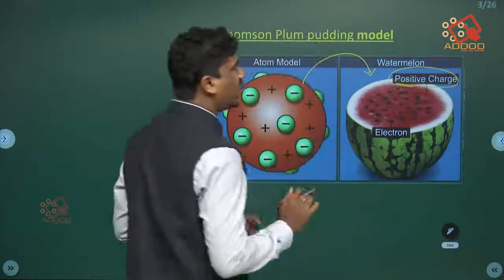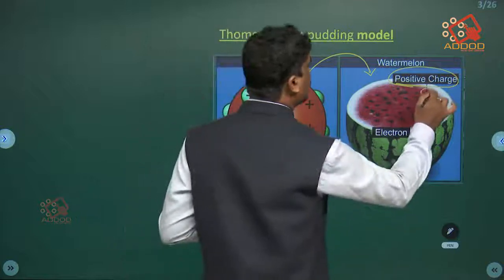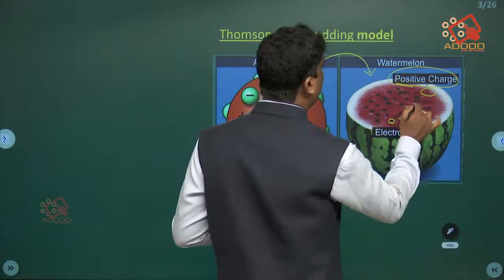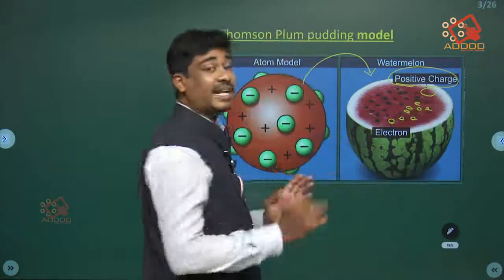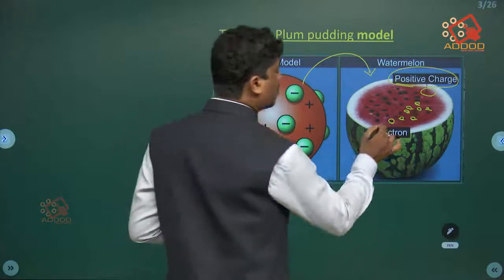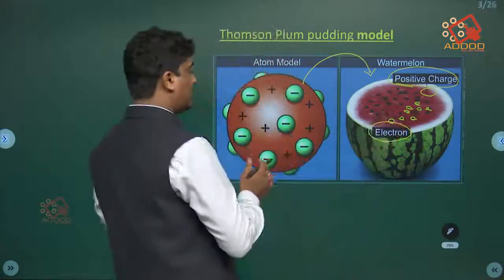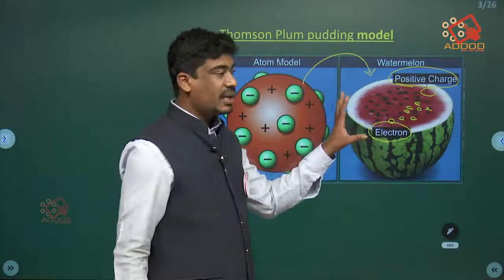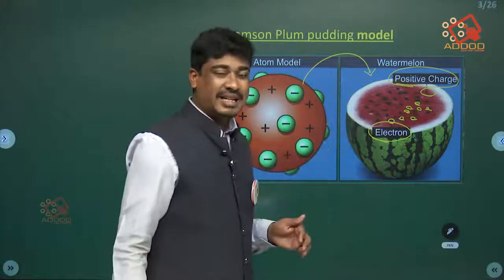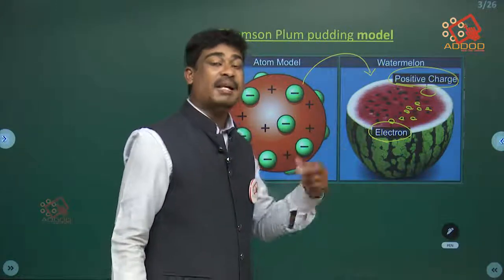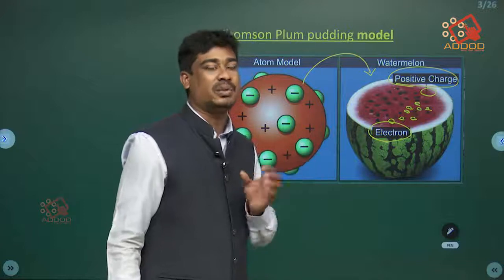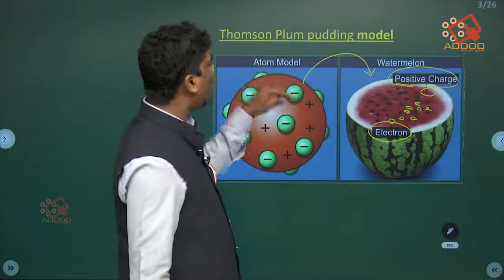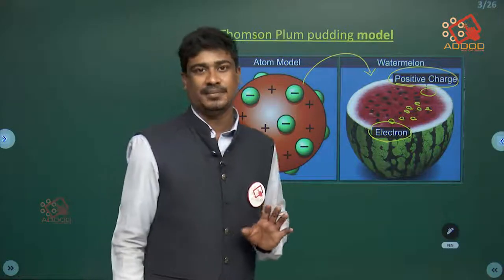The red colored pulp is the positive charge, while the seeds present in the watermelon are like electrons. So in a watermelon, the red pulp is the positive charge and the black seeds are the electrons. Like that, the structure of the atomic model was explained by Thomson.